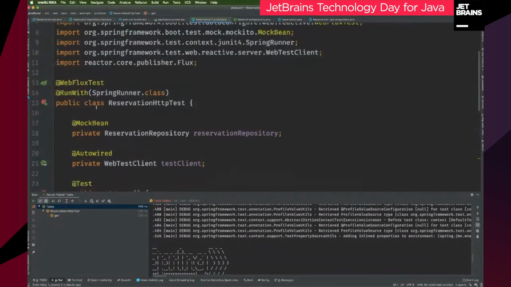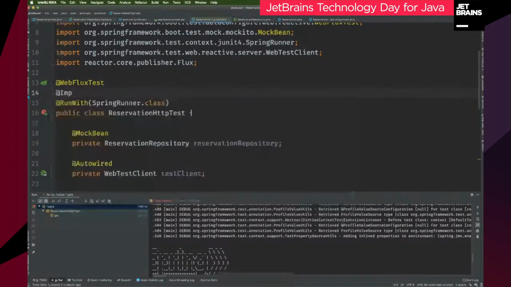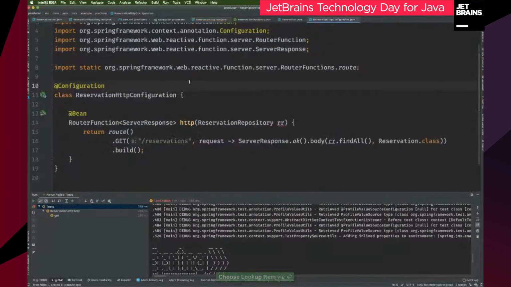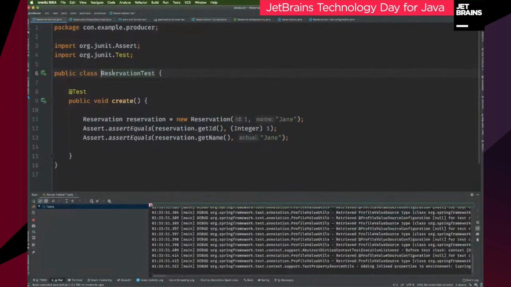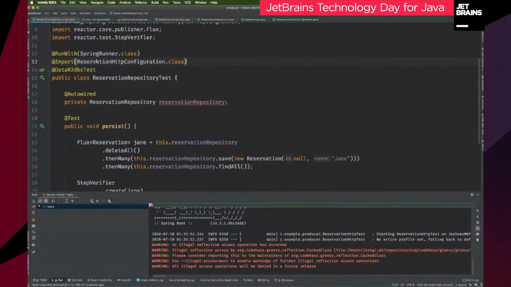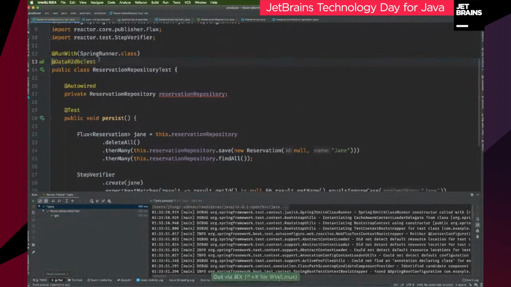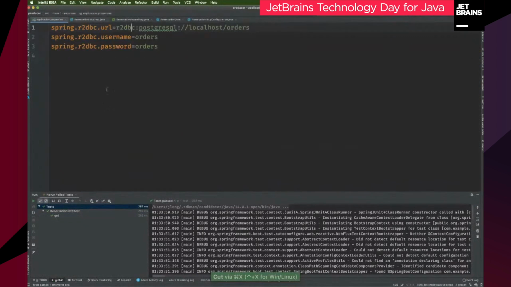So that's a test class, WebFlux test. Import... That's what I did wrong. Where did I put the other one then? So it's over here. I could have sworn I just did this somewhere, but okay. I'm going to import that. And good, so that's working. That's fine.